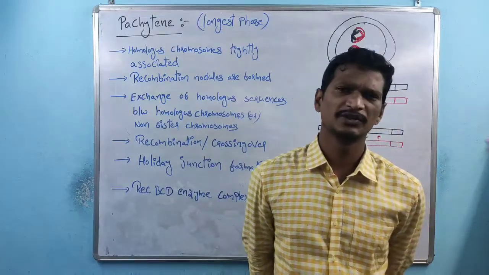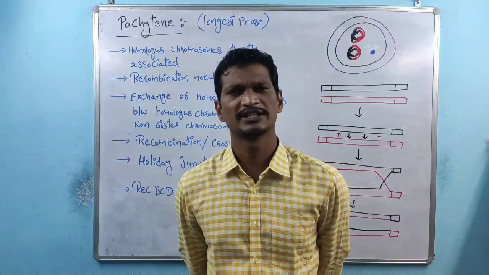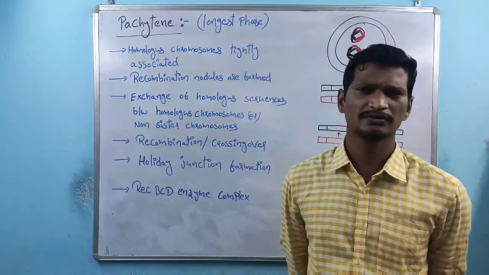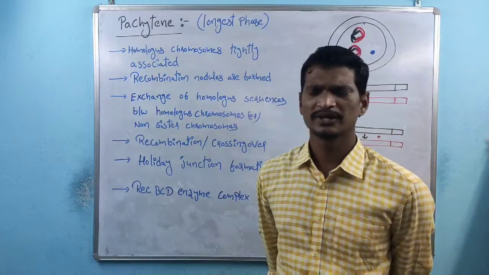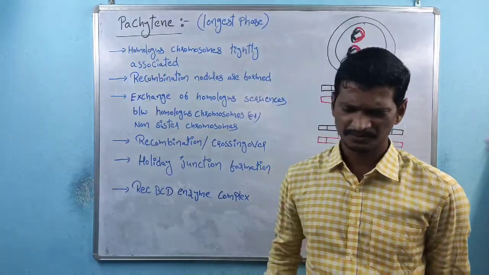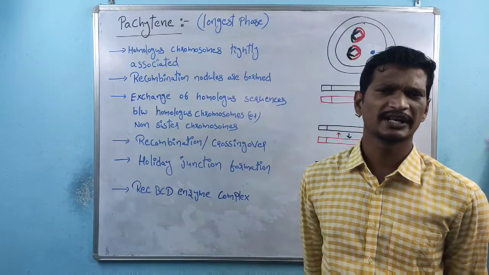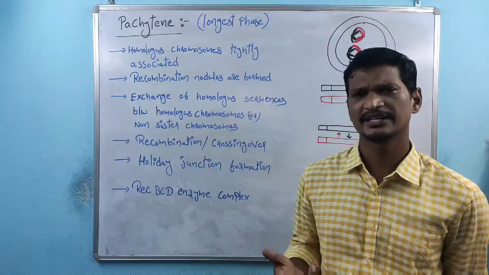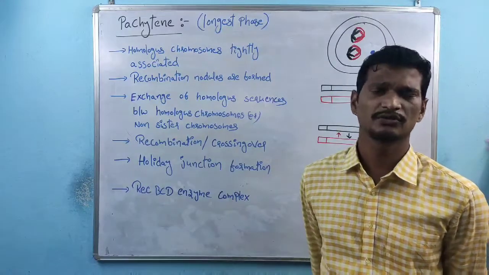Within meiosis there is an exchange of genetic material. That exchange supports the evolution of new characters, and the new characters support adaptation. The wanted characters are generated by the meiosis process, especially by crossing over.